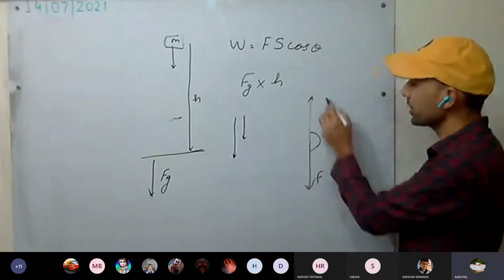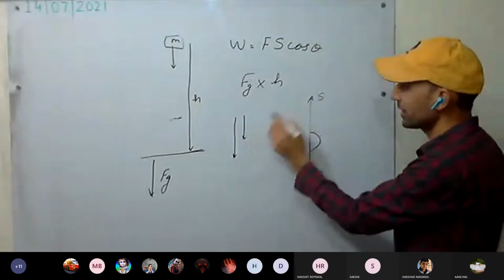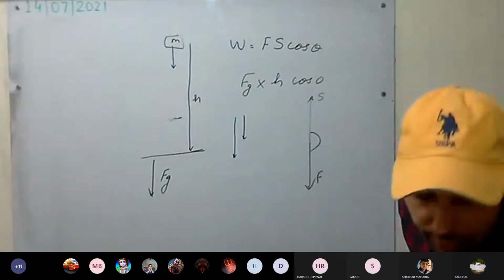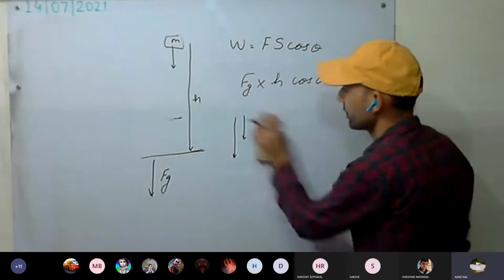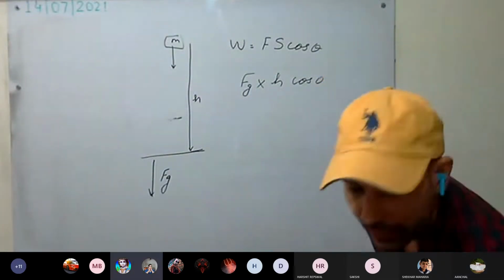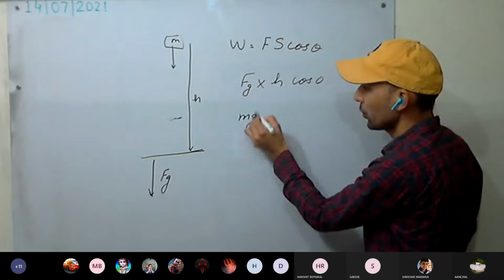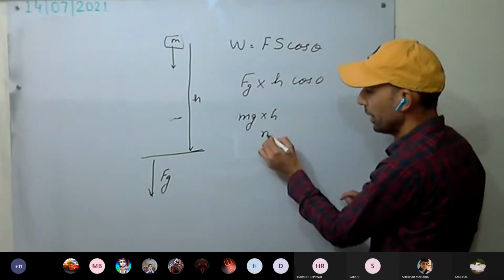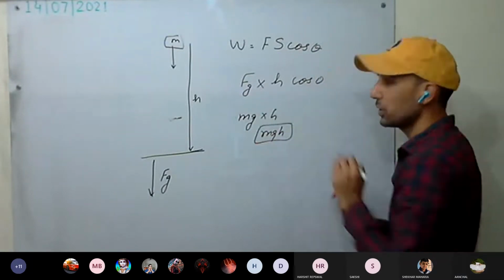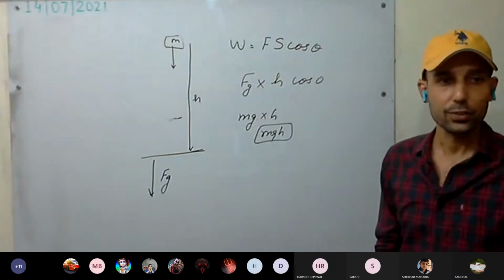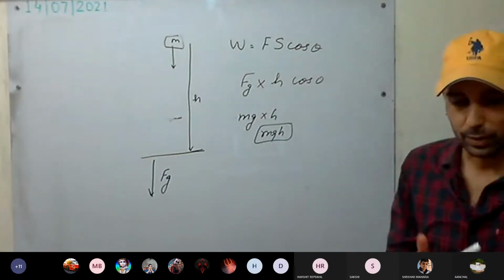If force is in this direction and displacement in this direction, it is 0. So cos 0. Cos 0 is how much? 1. So Fg is how much? mg, force due to gravity, into h. So mgh is the work done by the gravitational force. Understood now? Okay, one more example.